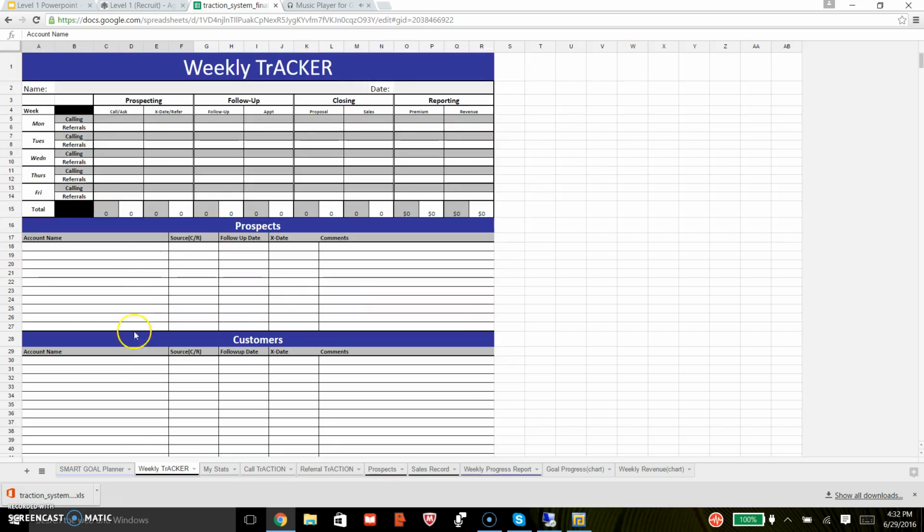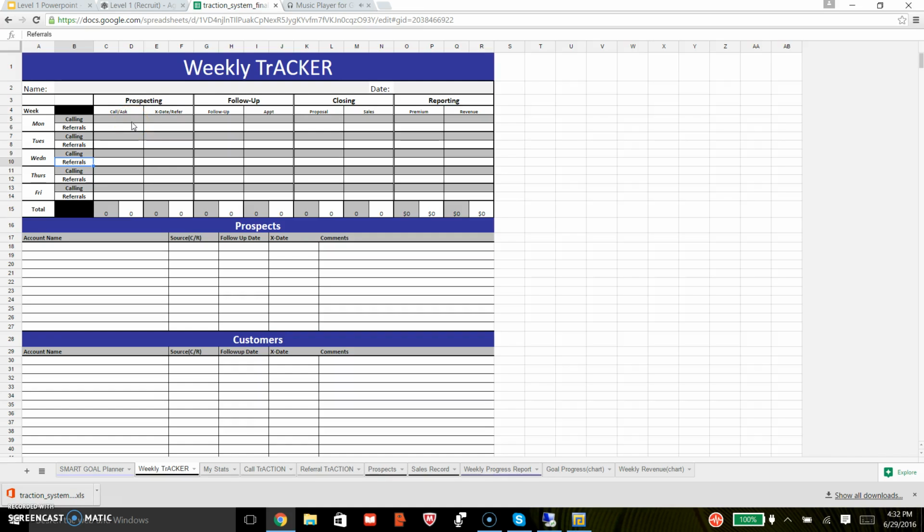In the tally tracker, all of your actions as a TrACTION agent are split between cold calling or X-dating prospecting efforts in gray cells and referral prospecting efforts in the white cells. Your objective is to advance away from cold calling and into a referral-based business as quickly as possible. You will track your actions and your goals from these actions.